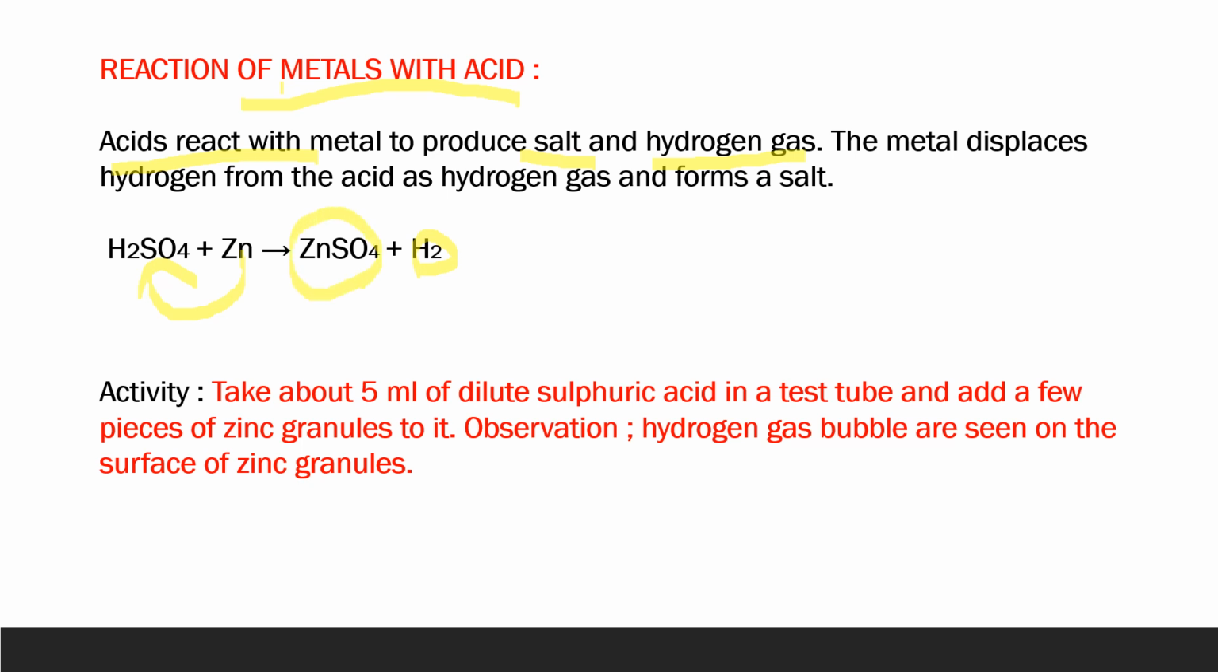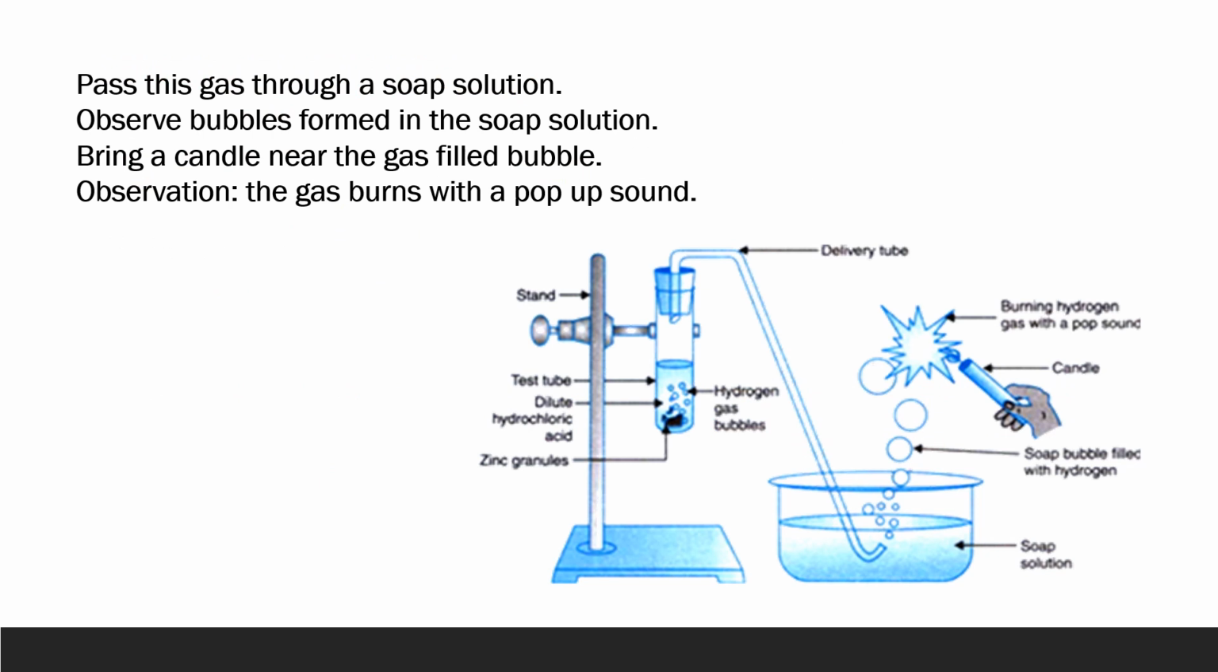and forms a salt. Let's do an activity to prove this particular property, and for this we need to take 5 ml of dilute sulfuric acid in a test tube, and let's add a few pieces of zinc granules to it. What is your observation? You will observe hydrogen gas bubbles. Actually, you will see some bubbles on the surface of zinc granules. Now these bubbles that you see are of hydrogen gas.